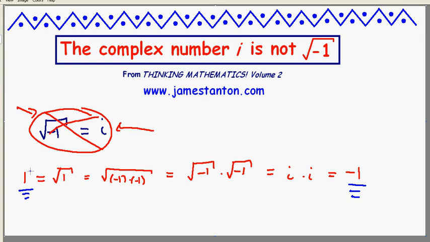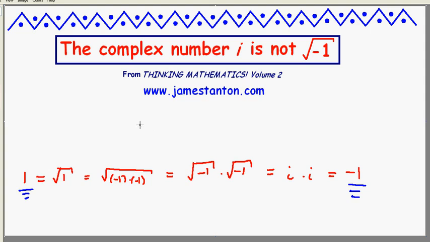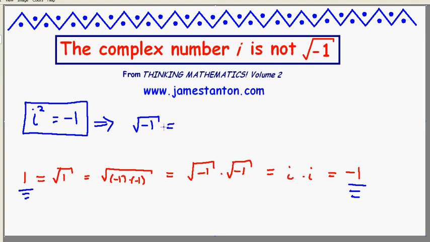What's going on? Well, the problem is the definition of i has to be as follows. i is a number with the property that i squared is negative 1. That's the definition. From that, it follows that the square root of negative 1 is actually two possible values, plus or minus i. So you cannot define i to be the square root of negative 1, because what's really going on is negative 1 has two square roots. We need that at play.